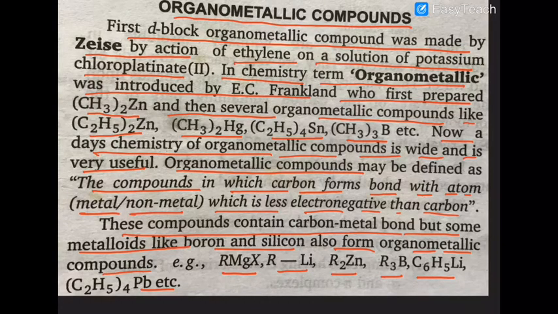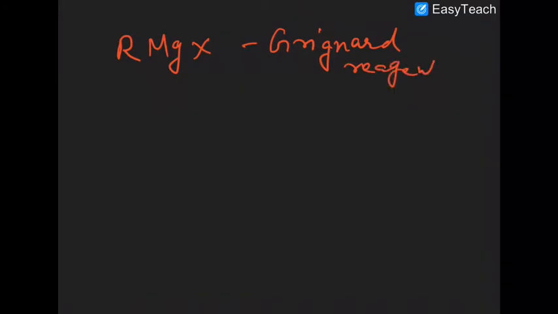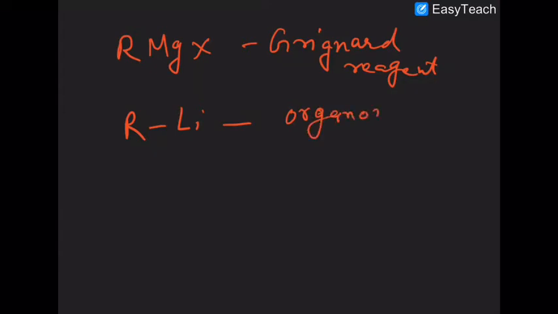You have to remember that all types of Grignard reagents, and alkyl lithiums, are organometallic compounds. Similarly, R2CuLi, that is Gilman reagent, is also an organometallic compound.